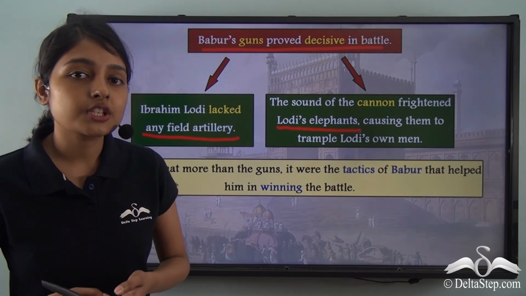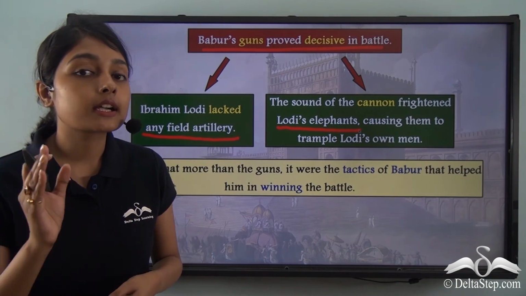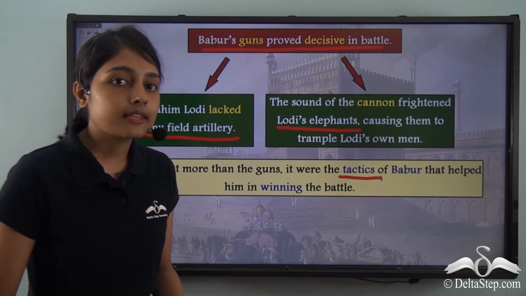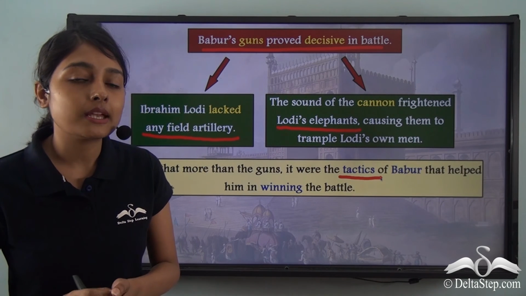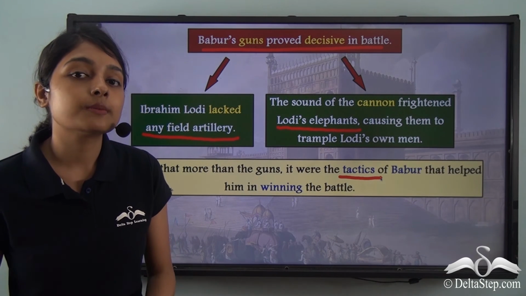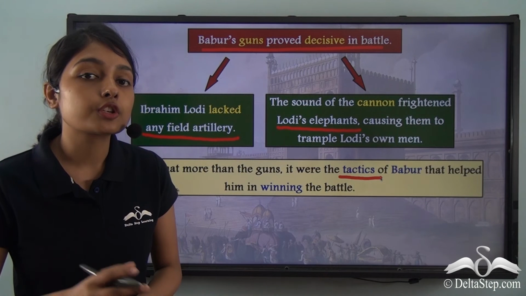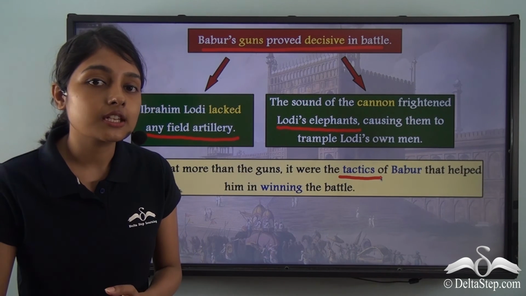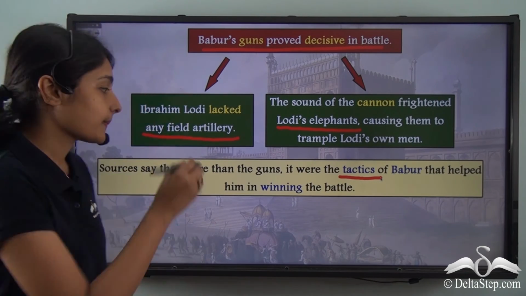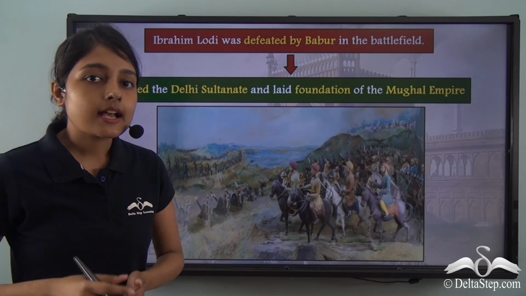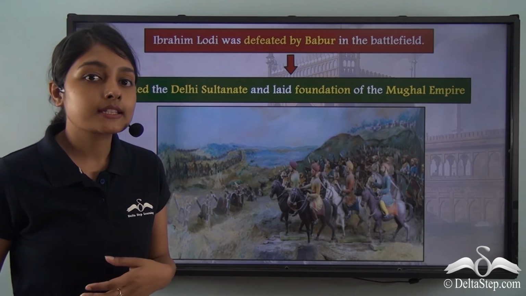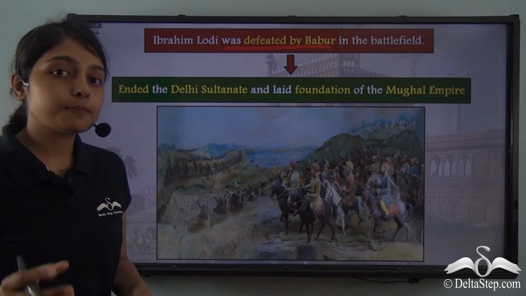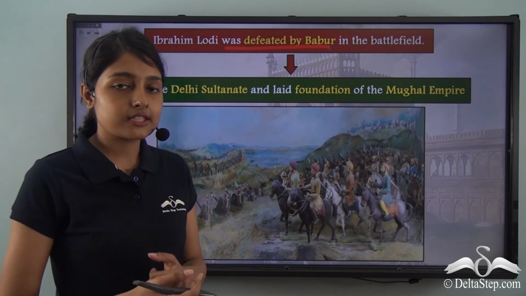But later on, research has shown that more than the guns that Babur had brought, it was his battle tactics. The battle tactics that Babur had implemented to invade India brought him victory over the troops of Ibrahim Lodi. And in this way, Ibrahim Lodi was defeated before the troops of Babur. As a result of the various battle techniques that Babur implemented, Ibrahim Lodi was defeated by Babur. In that battlefield itself, Ibrahim Lodi was defeated.